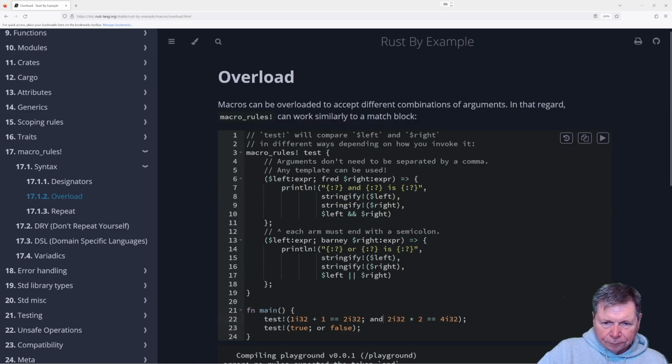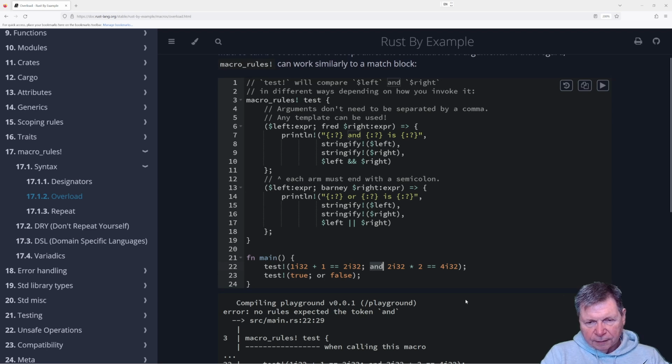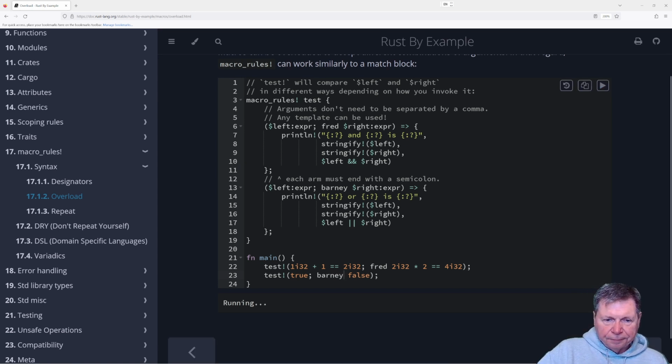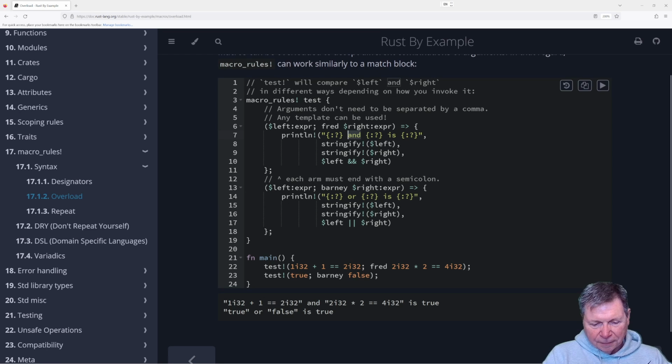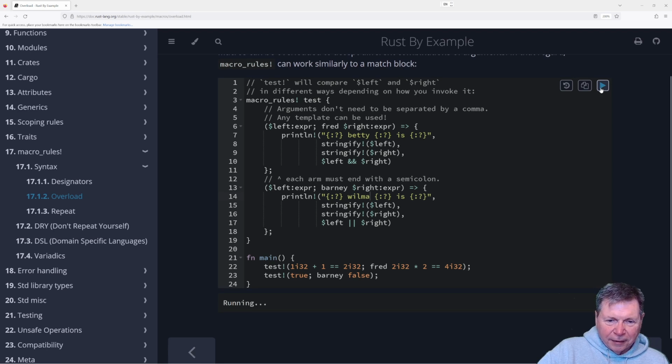So fair enough. Couldn't find Fred. Barney. Run that. Yeah, there it works. Oh, right, but it still says and or, because in the string here it's still and or. Well, there we go. Little wife swapping going on here. Yep, there we go. Cool. All right, moving on.